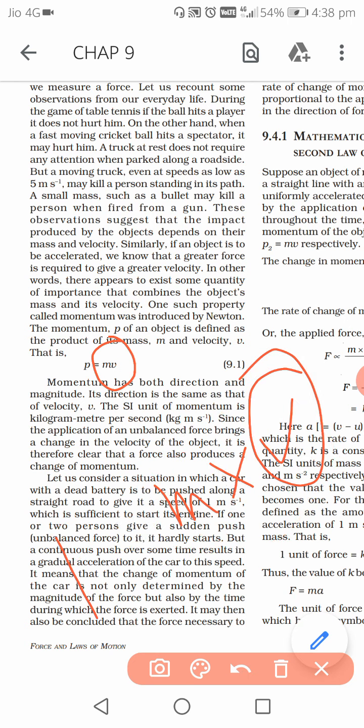So that means a bullet has a very large value of momentum, and that is why the impact created by the bullet is very high. Suppose, for example, you take the bullet and simply throw it with your hand, will it create that much impact? No, right? The reason is that it has less velocity. It will get less velocity if you throw it simply with your hand. So since velocity is less, its momentum will be less. That is why it will create less impact. So in simple words, momentum is the impact created by an object